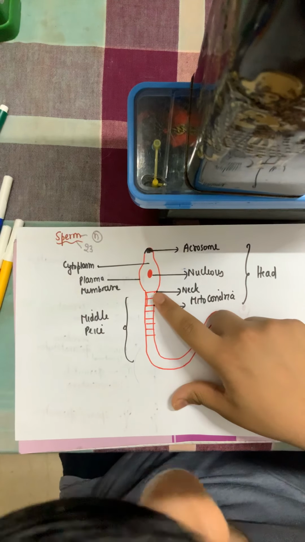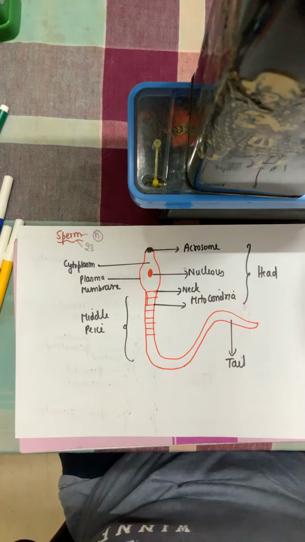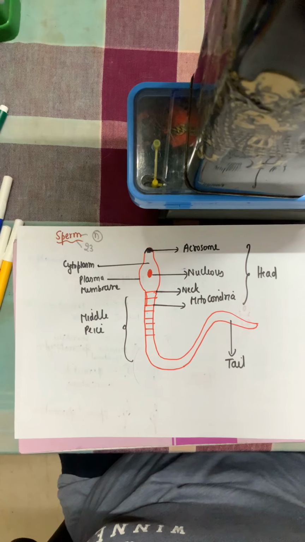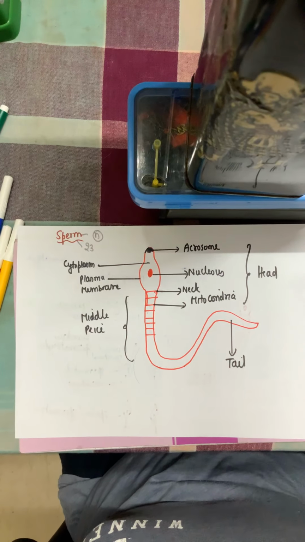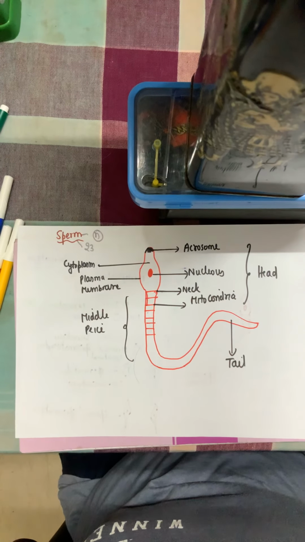After the head is the neck, and after the neck is the middle piece. The middle piece of the sperm is rich in the cell organelle mitochondria. Now sperm is a male gamete and it is motile, it can move. The sperm has to reach the ovum; the egg does not reach the sperm.